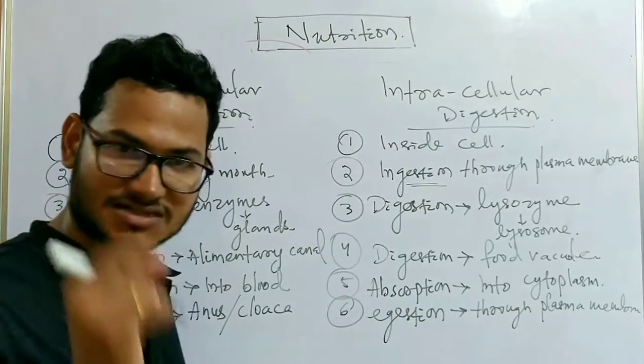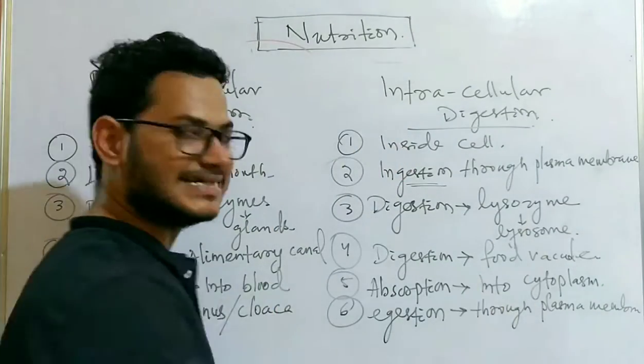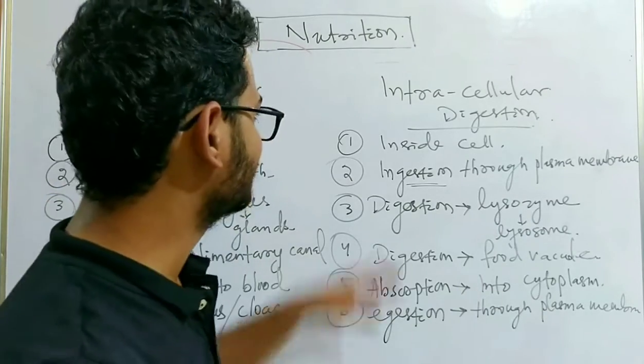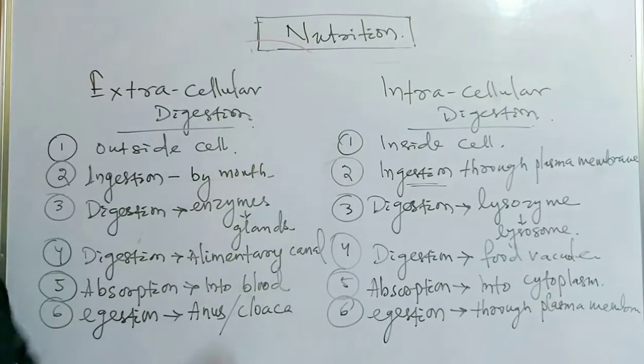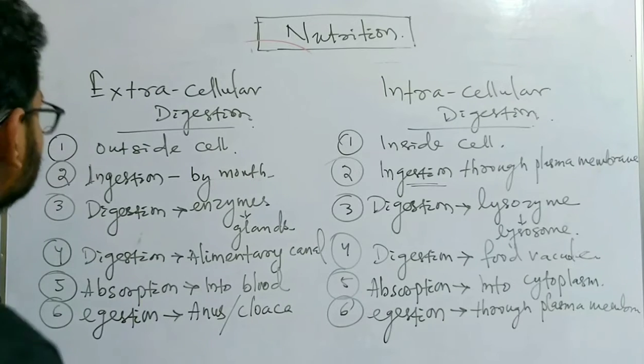Certain apertures or pores are present which are responsible for throwing out the undigested food from the cell, which is not required by the cell. Above all, we have examples.